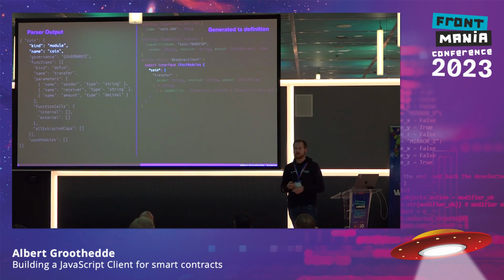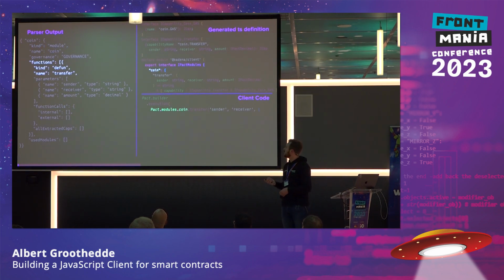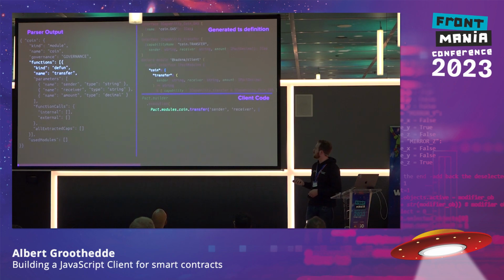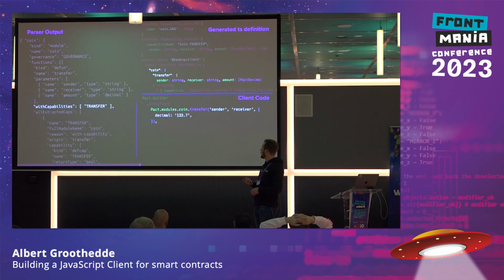parser output. If we have some parser output, you can see the name of the module is coin. So we store that in the interface called IPactModules. The IPactModules is then in turn used inside the client. And that's why pact.modules is actually this interface, and it has a coin property. And inside there, we also have a function called transfer. And we have some parameters. So we can do all that.